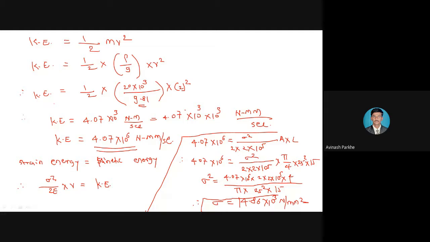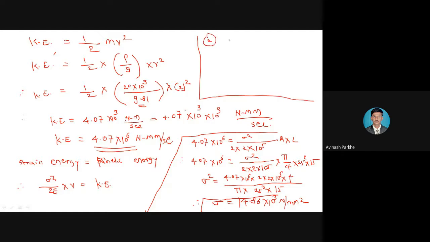If you have calculated sigma, now you can easily calculate the deformation. So we have the formula for the deformation calculation. Yes, 14.86 into 10 raised to 3 Newton per mm square. This is the correct answer. Now, if I have to calculate the deformation, we have the formula here at the top. I will solve this remaining part.